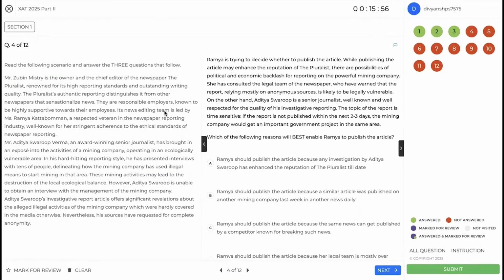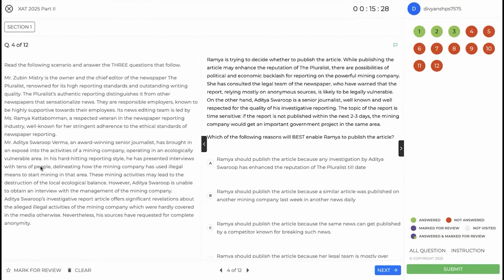All right, next set. So, owner, chief editor, authentic reporting, responsible employers known for highly supportive. All right, so a lot of appreciation for this publication, led by Ramya. So Ramya is known for a strong adherence to the ethical standards. Aditya is an award-winning senior journalist, and he has brought a new article.